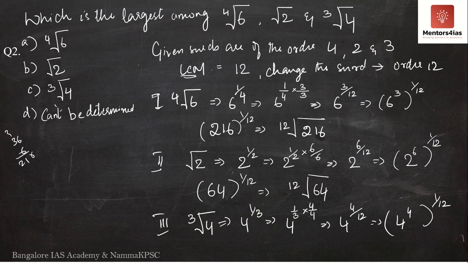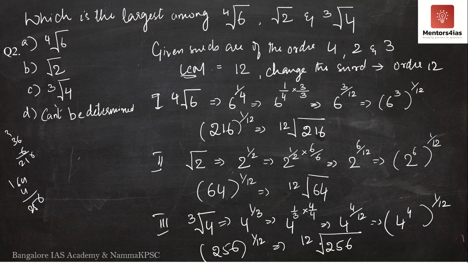What is 4 to the power 4? 4 4s are 16. 16 4s are 64. What is 64 into 4? 4 4s are 16, 6 4s are 24, 25. So this is 256 to the power 1 by 12. This is nothing but the 12th root of 256.